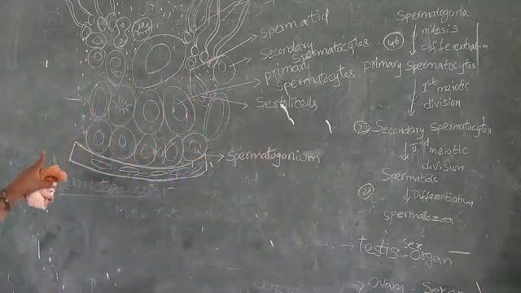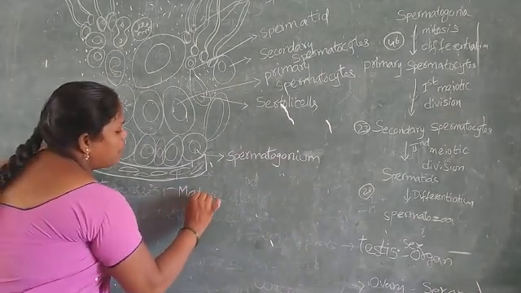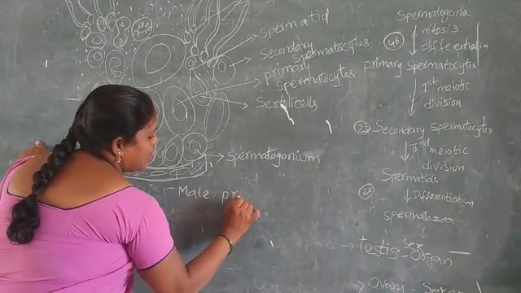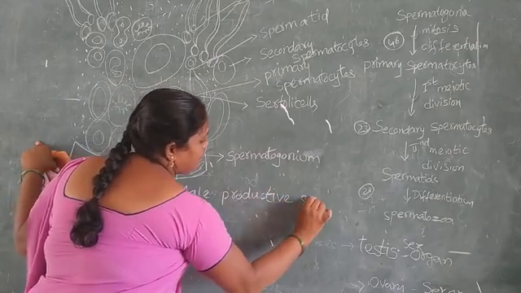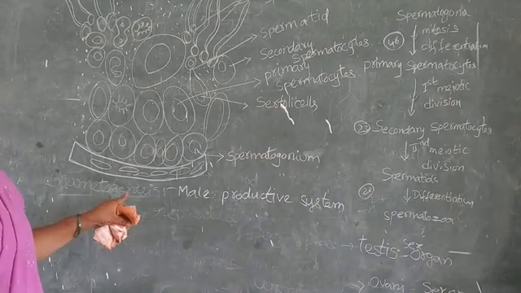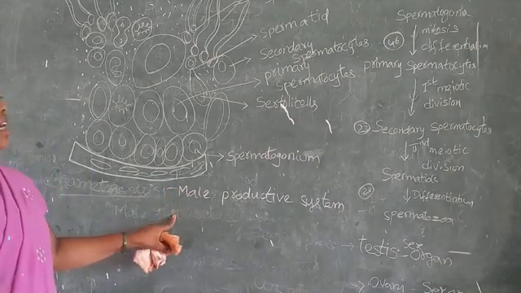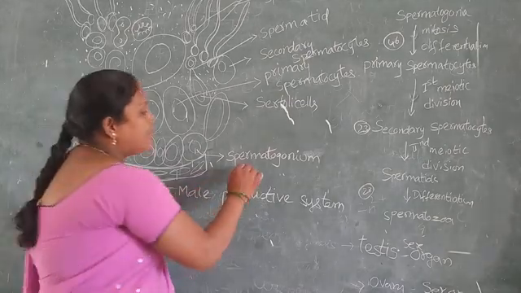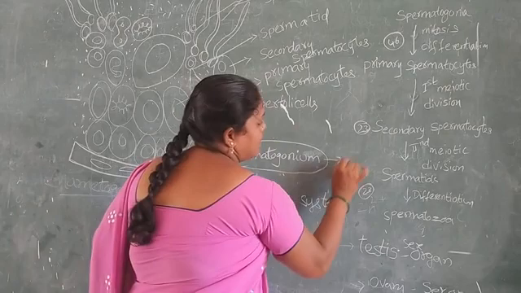See this diagram of the male reproductive system of a human being. In the testes, the male reproductive organ, sperm are formed from the spermatogonia.